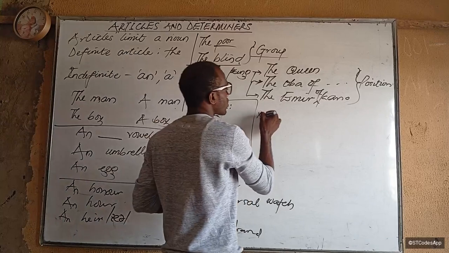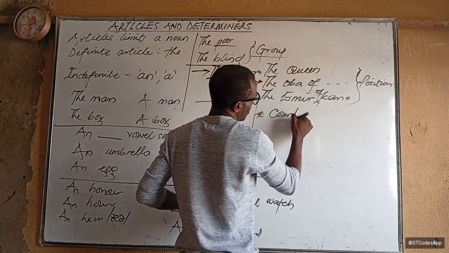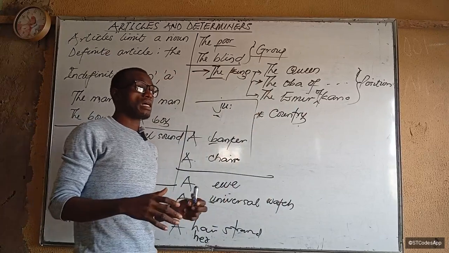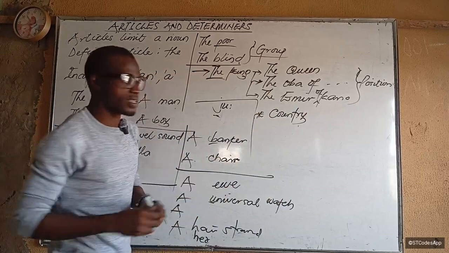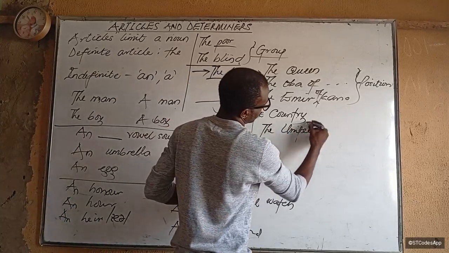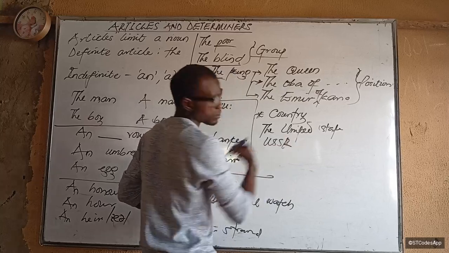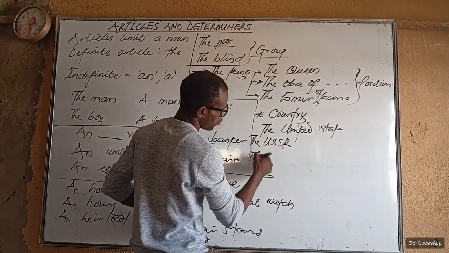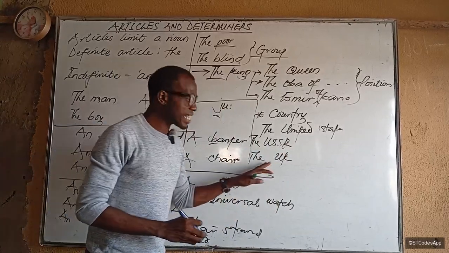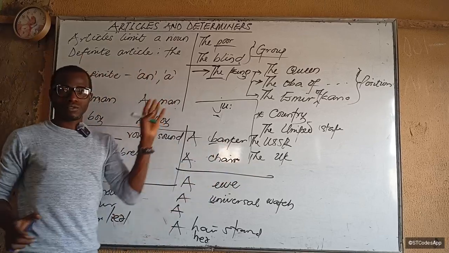Another one is with countries or places, especially countries that have kingdom or states in their name. For example, the United States, the USSR, the United Kingdom. Exactly. So those words, they take article the. Exactly. So that's all about articles for now.